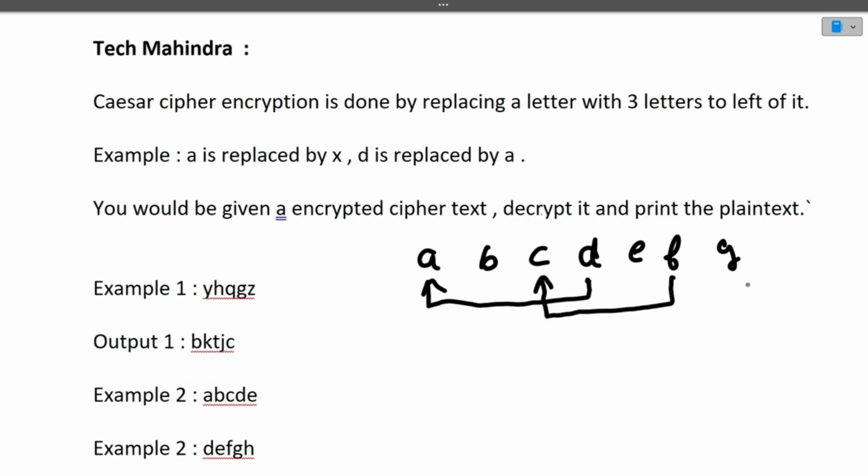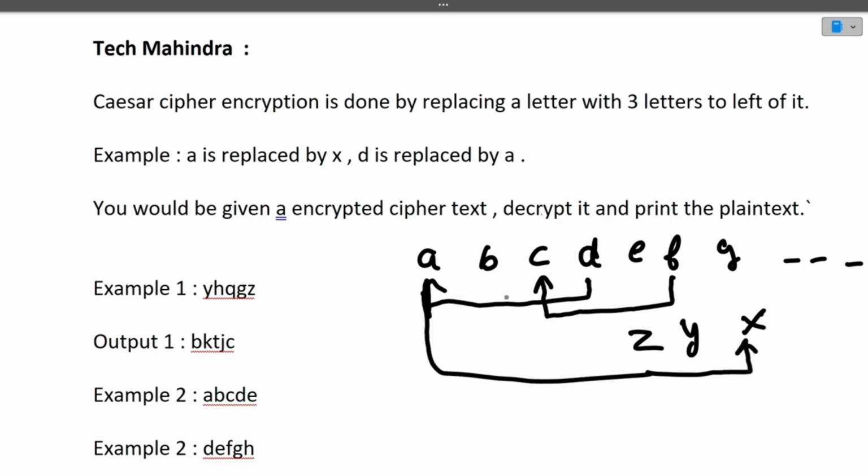Similar with G. Now this cycle continues and it goes to X, Y and Z. So if we want to encrypt A, then the left three letters of A will be, first Z, then Y, then X. So A will be replaced by X, and D is replaced by A because these are circular in nature. I hope this is clear. This is the encryption part.